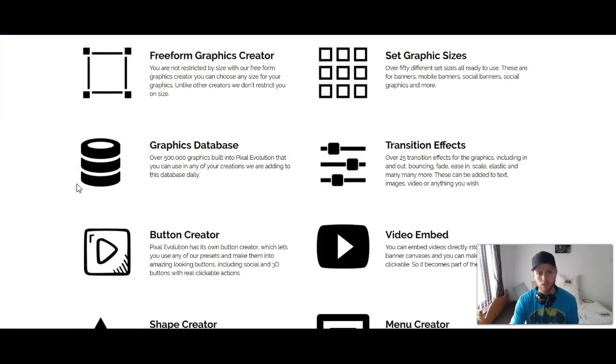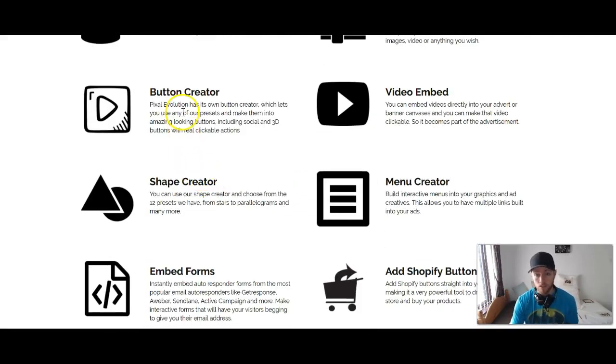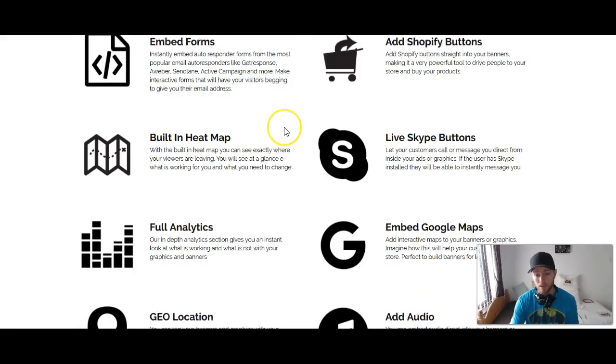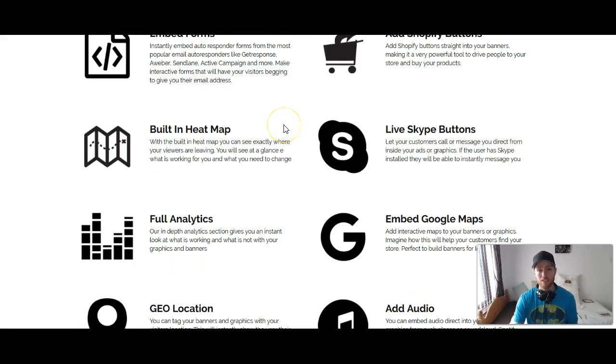Here are some features for you. Freeform graphics creator, so you can drag and drop and resize everything. There are sizes. You've got a huge graphics database. This has over 500,000 graphics, which is insane. You can do different transition effects, from bouncing and fading and easing in and that kind of stuff. You can create buttons on there. You can do video embeds, shape creators, menu creators. As you can see, there are a lot of different features in this that you're not going to find in any old banner creator.